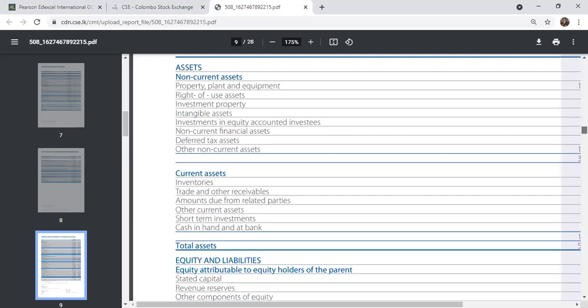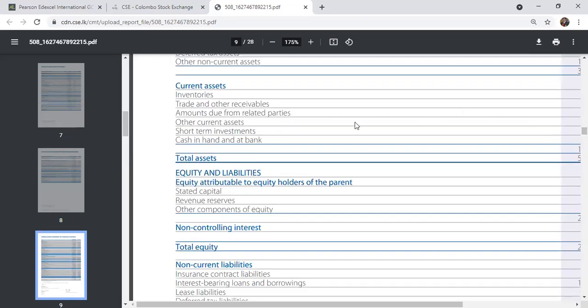And current assets are the assets that you keep for less than 1 year, like your inventory, trade and other receivables, your customer balances, amounts due from related parties, and other current assets. So that's the asset section, guys.